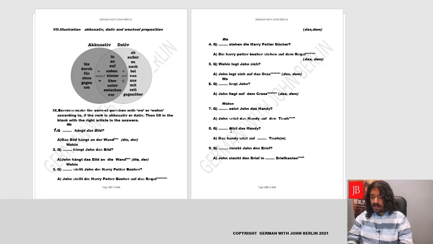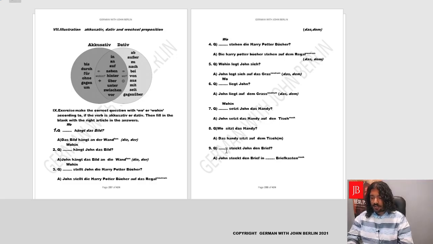Dash sitzt das Handy. Where is the mobile sitting? Yes. So it will be wo sitzt das Handy. Das Handy sitzt auf das Tisch. So basically the mobile sitting on the table. So wo is dative. Wo is Wechsel dative. It's a question for dative. Yes, wo. And the preposition auf is a Wechsel preposition. We'll make it dative. So it will be auf. Tisch is masculine. Dem, der, dem, den. So it will be dem. Das Handy sitzt auf dem Tisch.